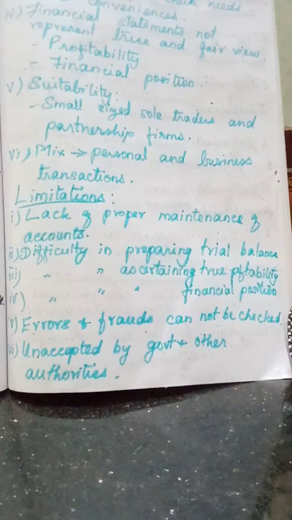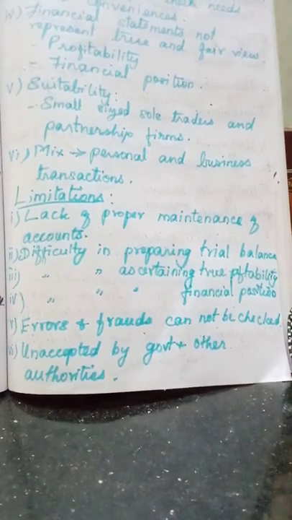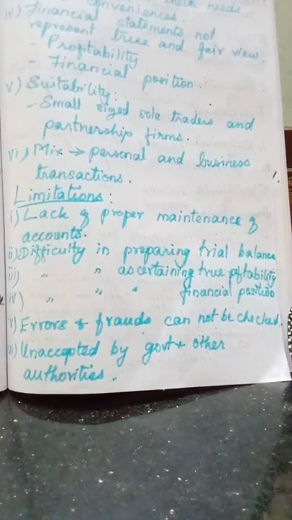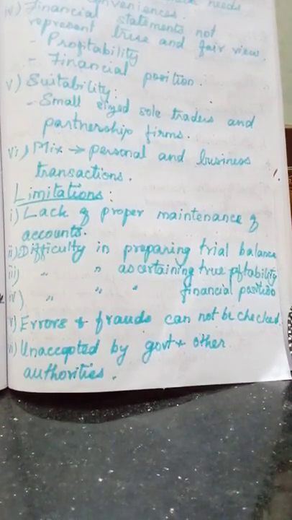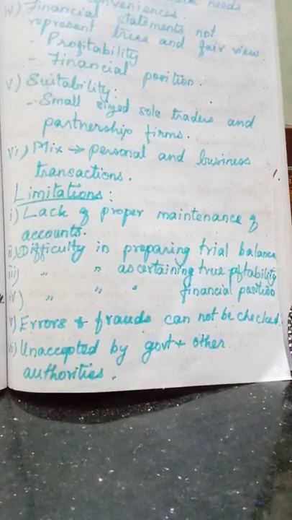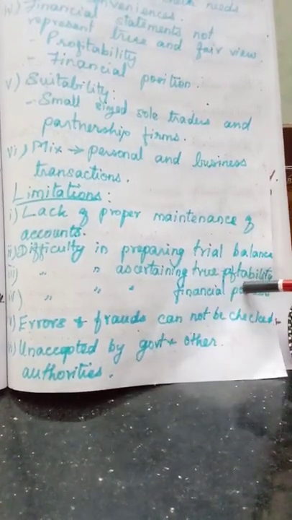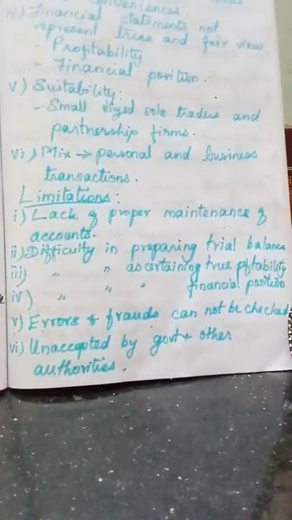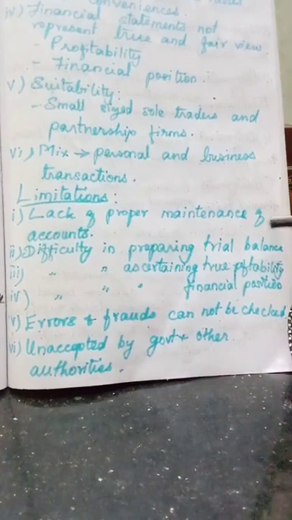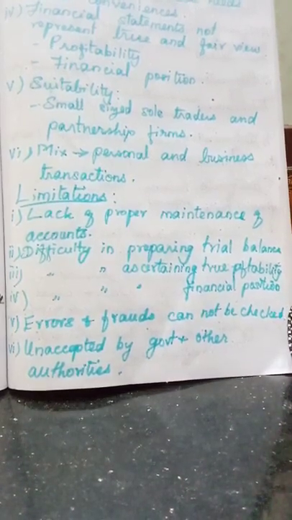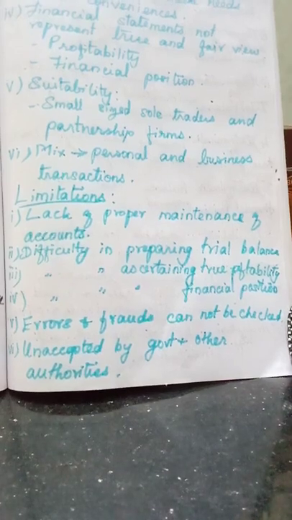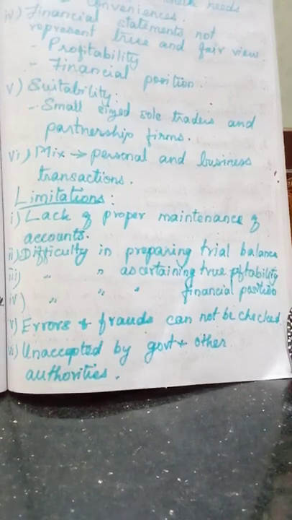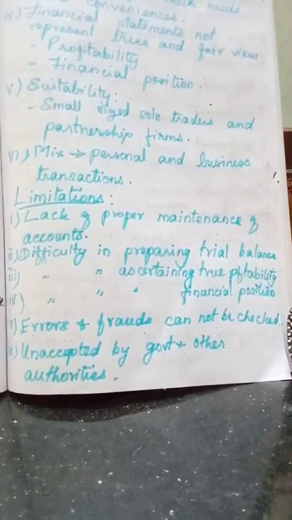Only the cash accounts are maintained, not all the real and nominal accounts, and some transactions are completely omitted. So it is an unscientific and unsystematic way of maintaining records. What is the next point? Difficulty in preparing trial balance. So we have learned that we never maintain all the accounts. So we are not able to prepare all the journal entries. We never post in the ledger. So we are not able to prepare the trial balance.